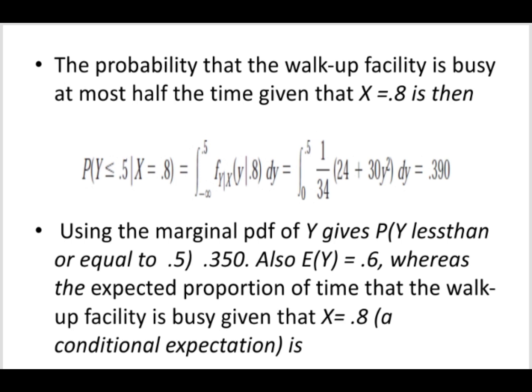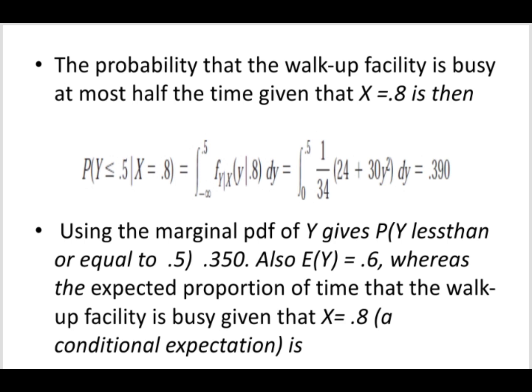Gamit yung marginal PDF of Y gives P(Y ≤ 0.5) = 0.350. Also E(Y) = 0.6.